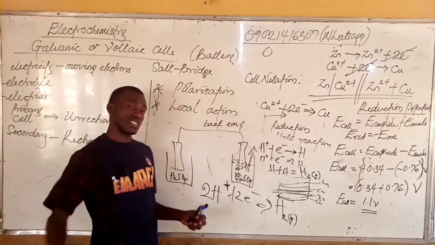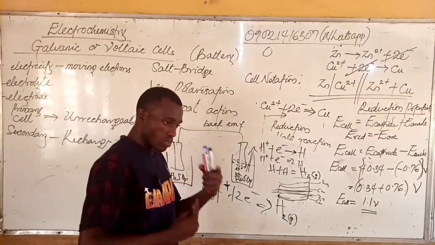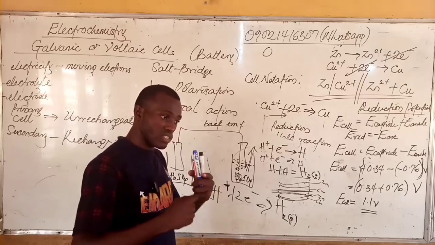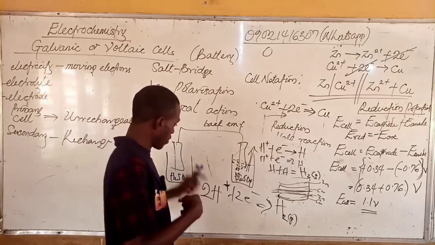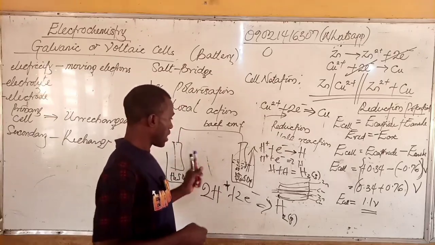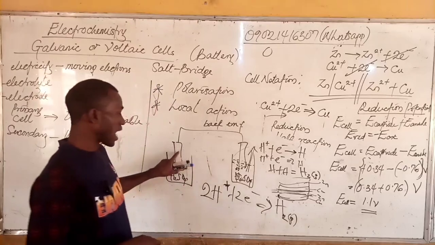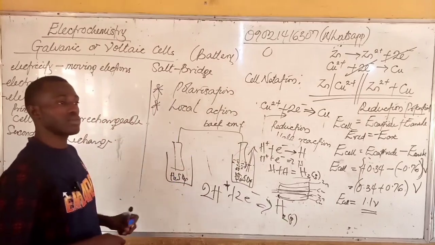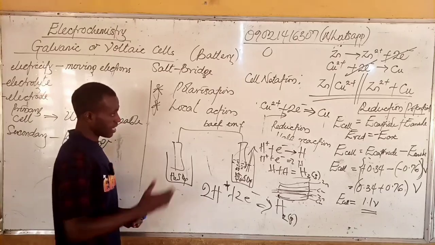Even after you have removed this system, if you leave it in solution, those impurities will still be generating electricity. It will set up an EMF even in the system itself, and that uses up the zinc quickly. Do you understand? So that's local action.